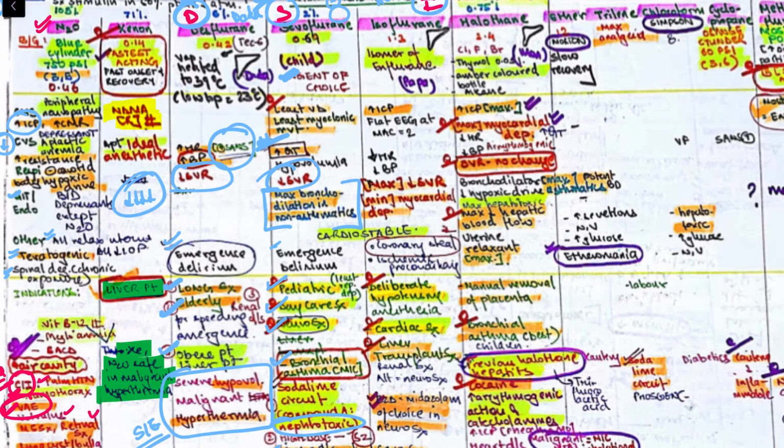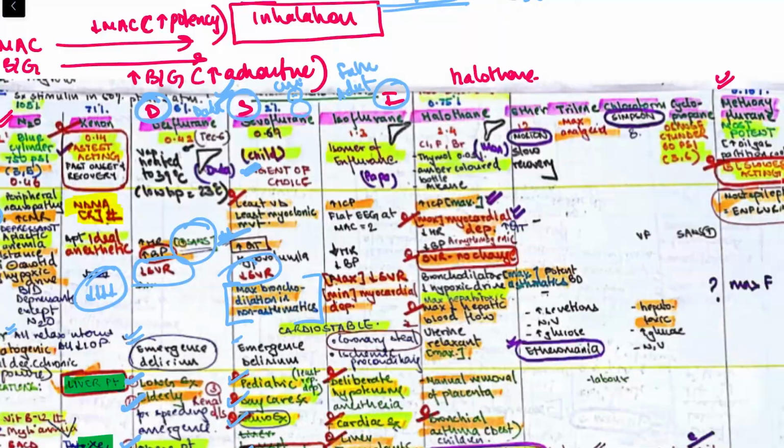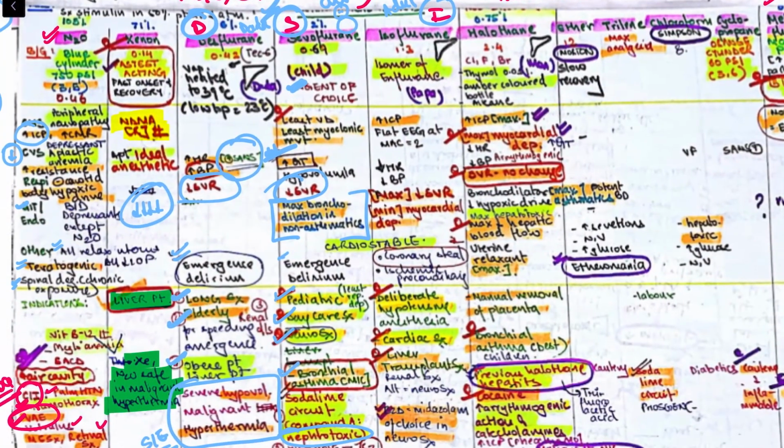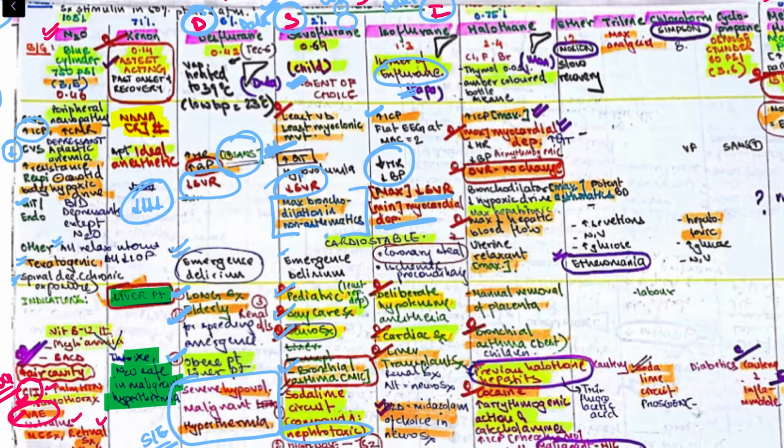Okay. Next is isoflurane. It is an isomer of enflurane. Where is it given? In papa. Then it causes increase in ICP. Decrease in heart rate, and remember it has the maximum decrease in systemic vascular resistance with minimal myocardial depression. So what is it? It is cardiostable. Like sevoflurane, isoflurane, they both are cardiostable, but isoflurane is better. It causes coronary steal, and that can lead to some precipitation of ischemia or angina basically.